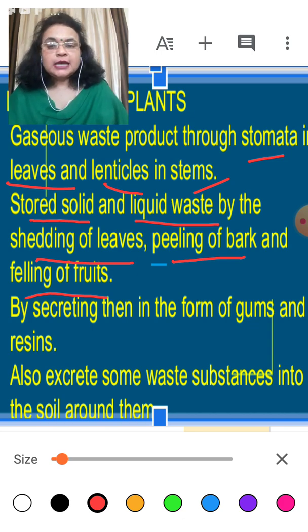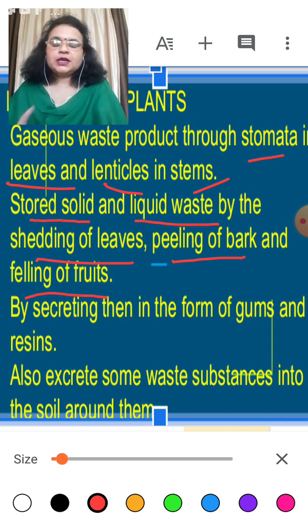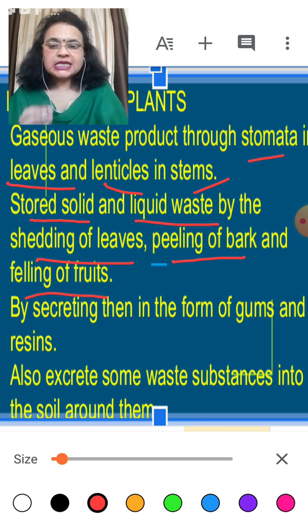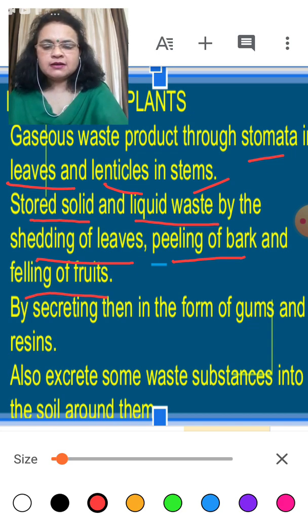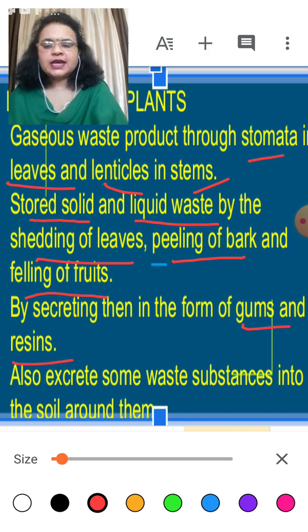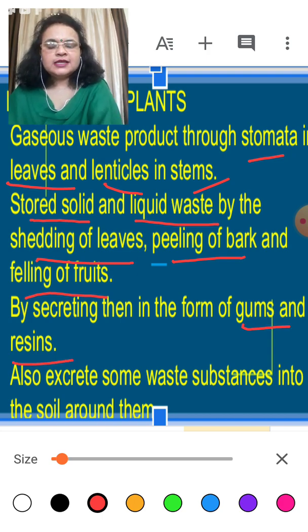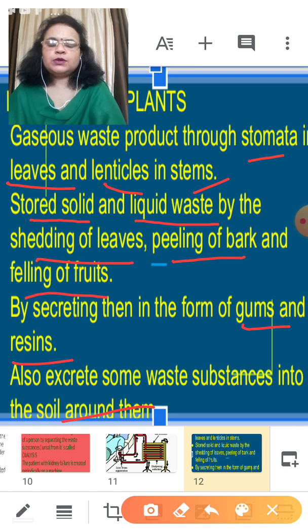Clear? Sometimes you have noticed in big trees some sticky substances present on the stem. Those are gums and resins, which are secretions of the plant. Also, some waste substances are secreted by the plant into the soil around them.